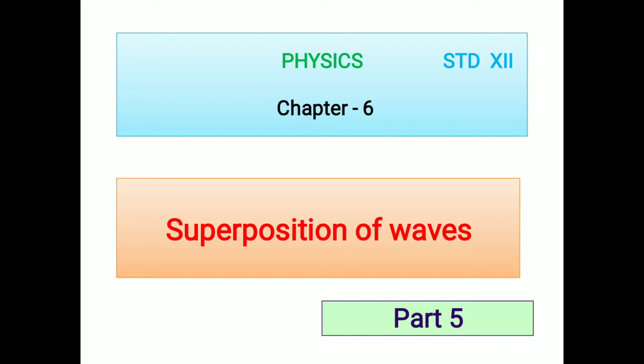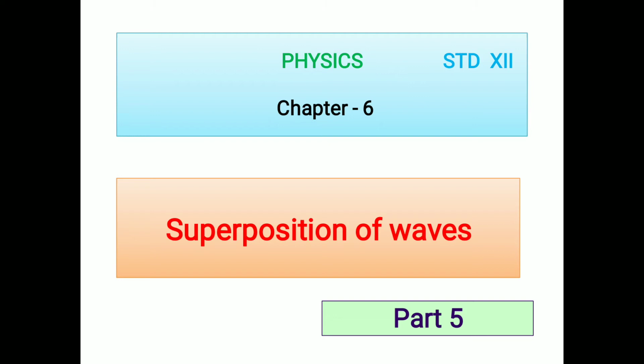Note that both progressive waves, incident and reflected, are identical in all respects, but their directions are opposite, and it satisfies the condition for stationary waves. We get stationary waves in the form of loops.